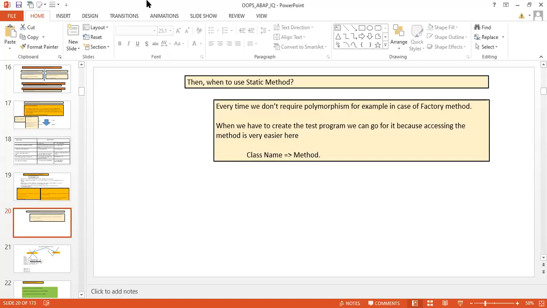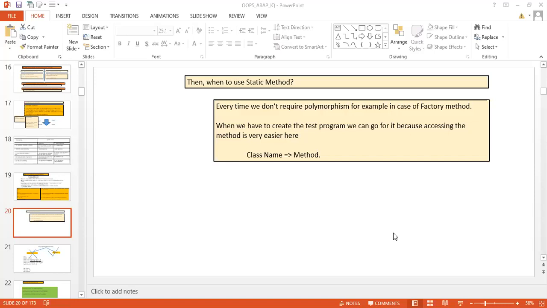Day before yesterday also I asked you. Yes, overriding and overloading. So overriding and overloading are the two important features of polymorphism.